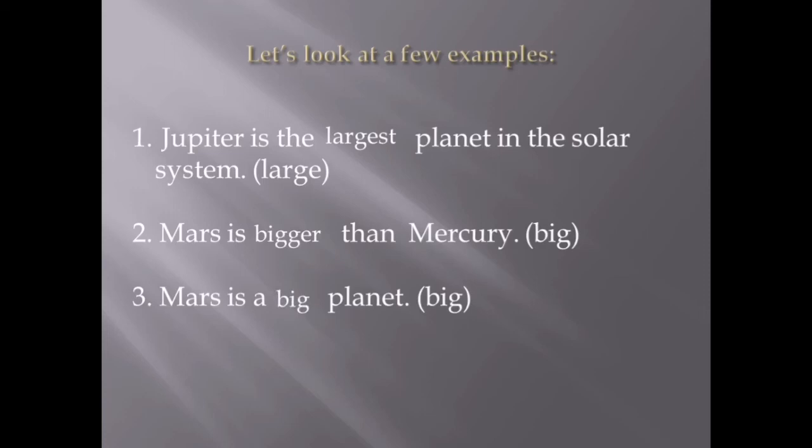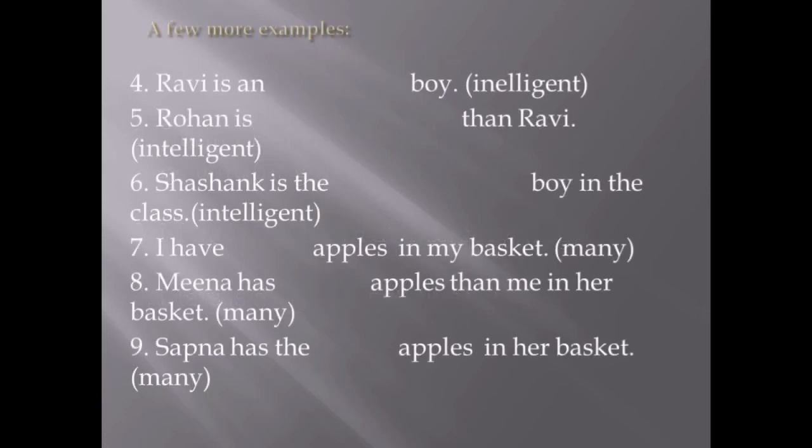Look at a few more examples. Ravi is an dash boy. The word is given to us and we are talking only about Ravi, no comparison here. So intelligent boy. Rohan is more intelligent than Ravi because two people are compared, Ravi and Rohan.